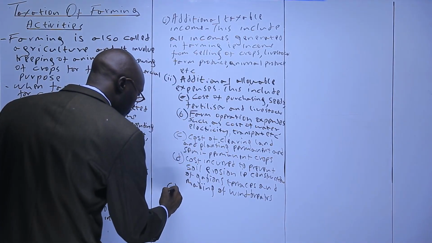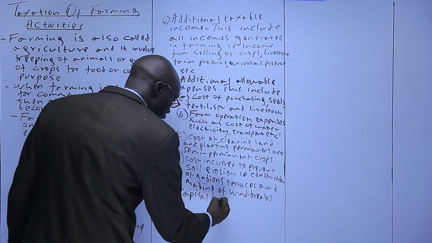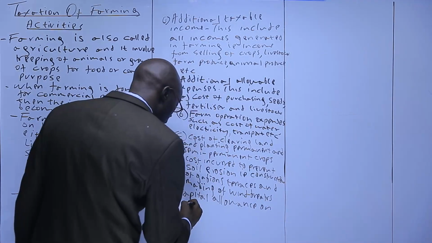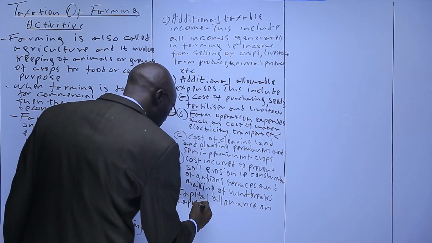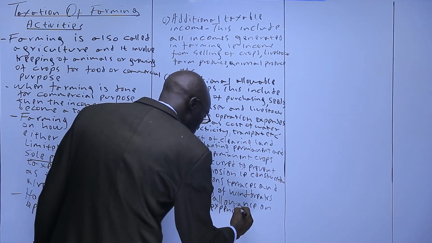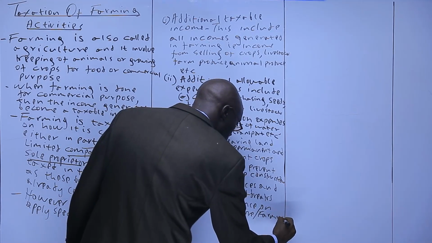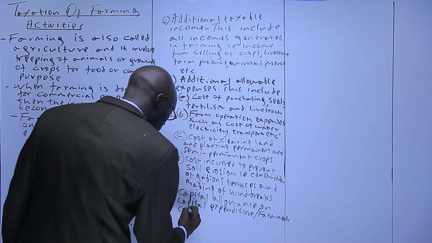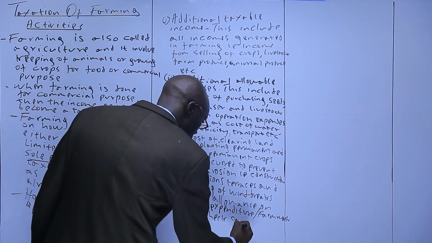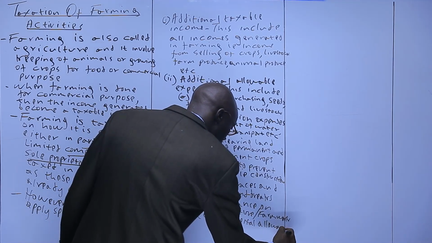The last one, capital allowance. Capital allowance on capital expenditure or farm work costs. This one, check capital allowance computation.